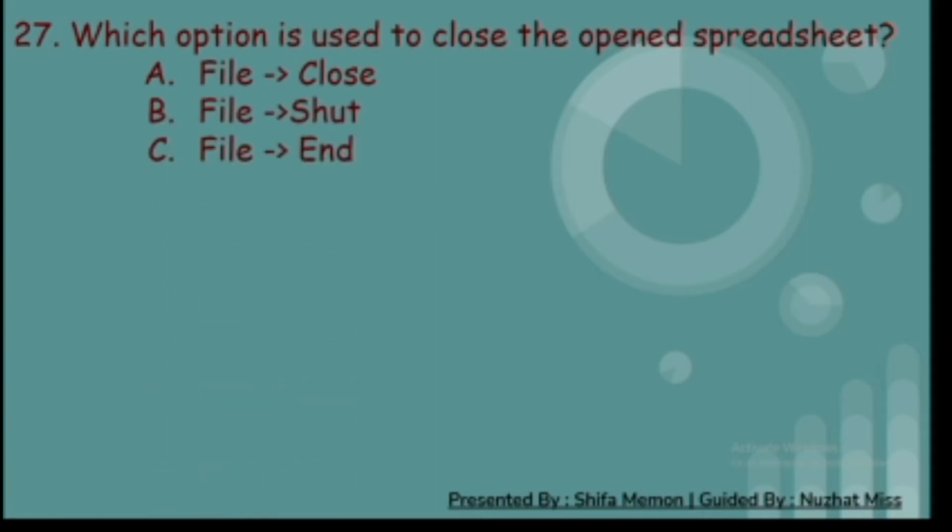27th. Which option is used to close the open spreadsheet? A. File and close. B. File and shut. C. File and end. And D. None of these. And the correct answer is A. File and close.